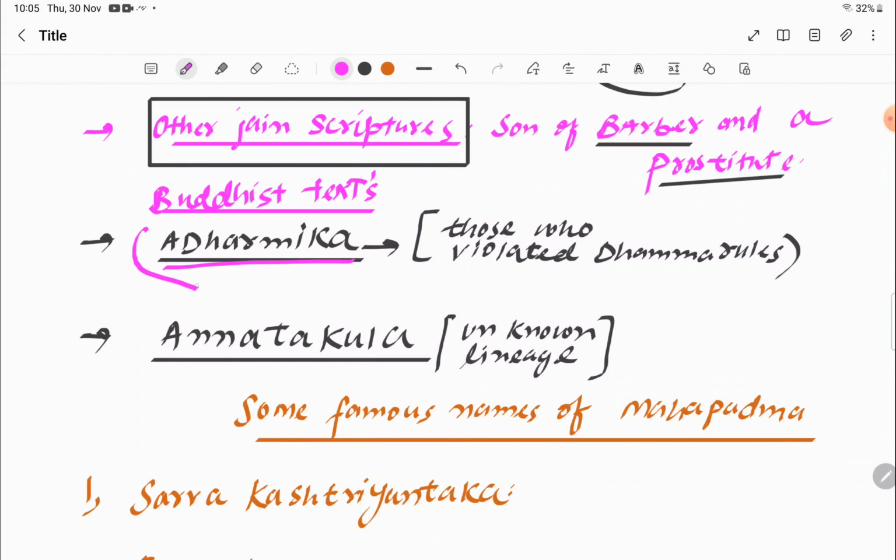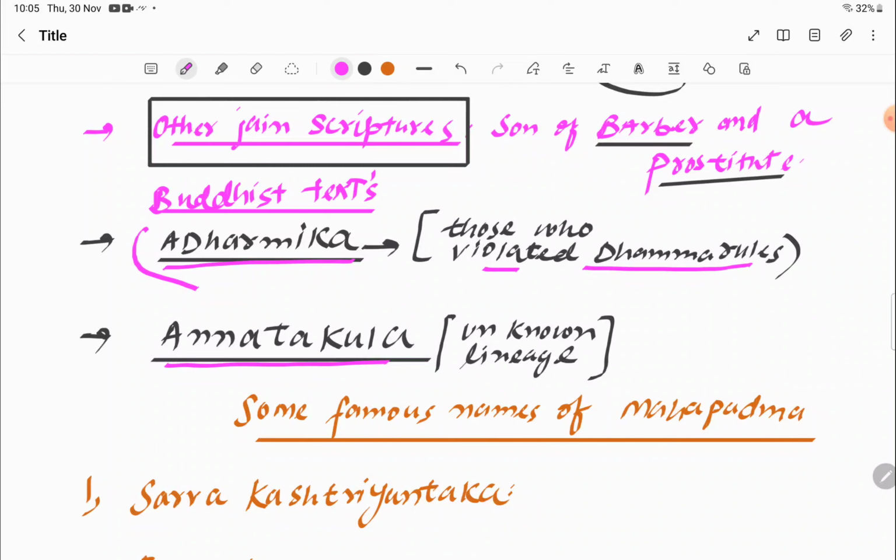Okay, just remember this name. Adharmika means one who violated Dhamma rules, because those Dhamma rules only believe in pure form, high birth and noble origin, which is totally violated in the case of Mahapadma. So Adharmika is the name given to Mahapadma, and also Anath Kula.